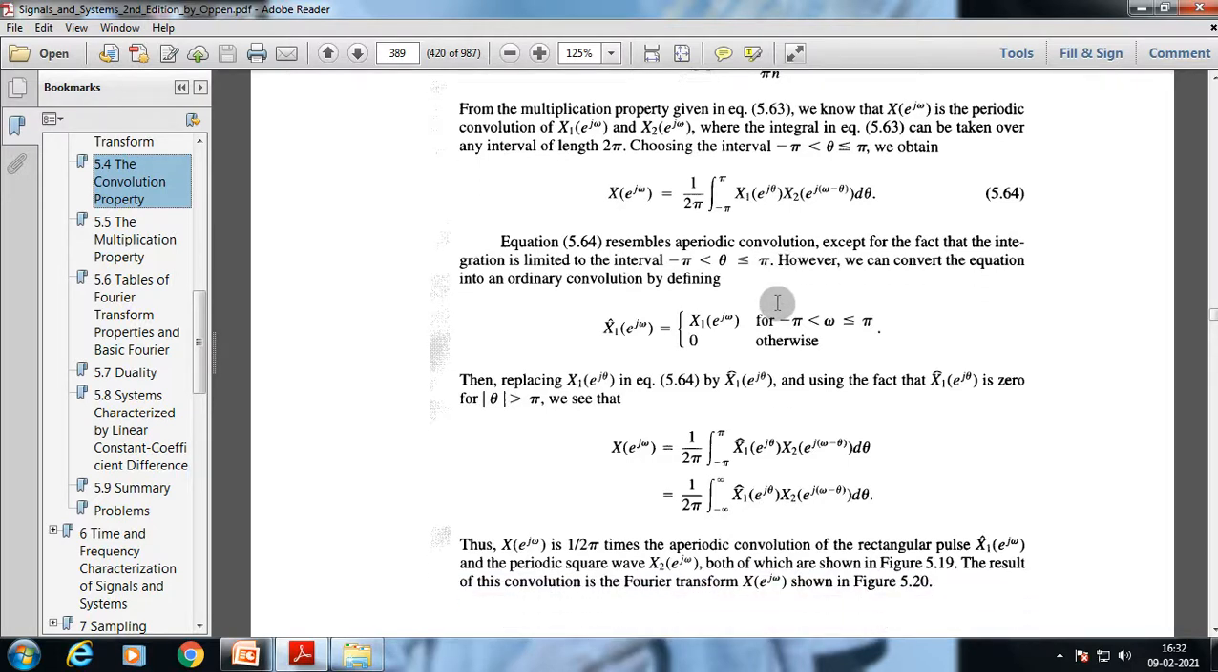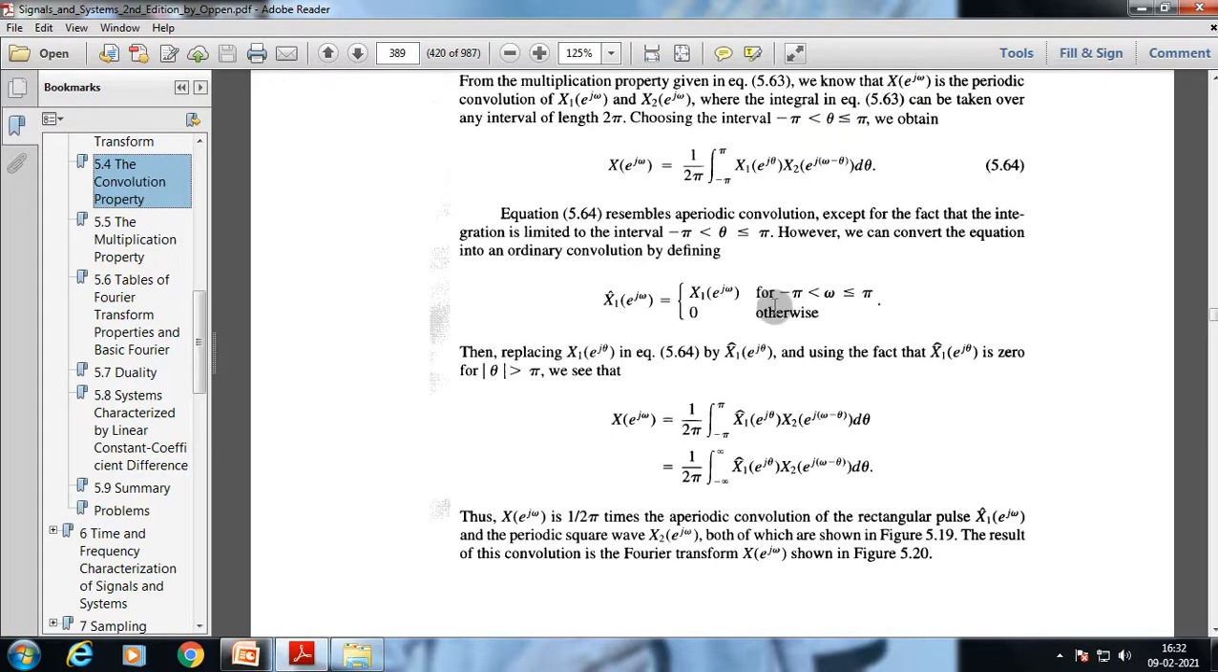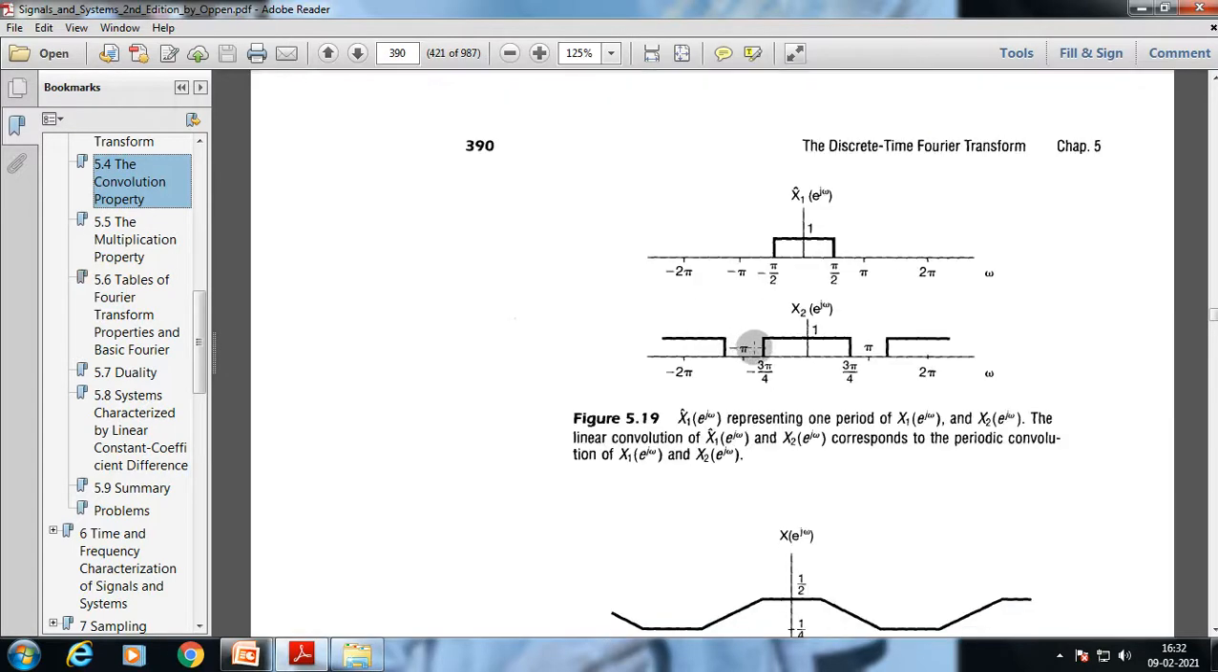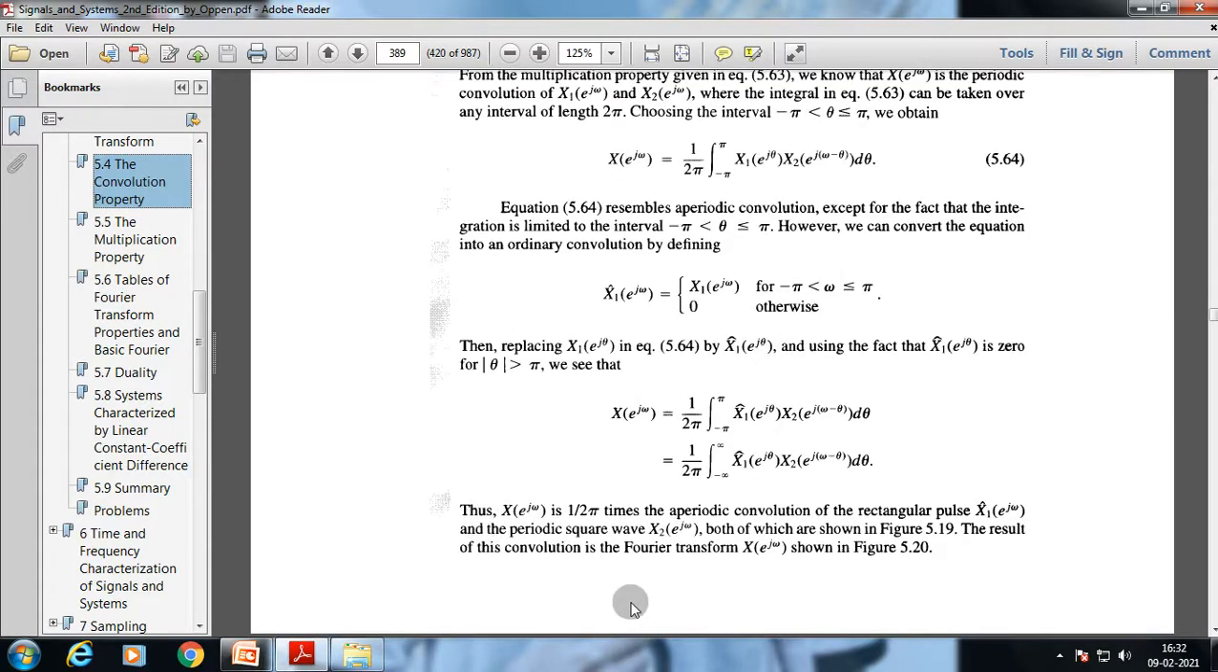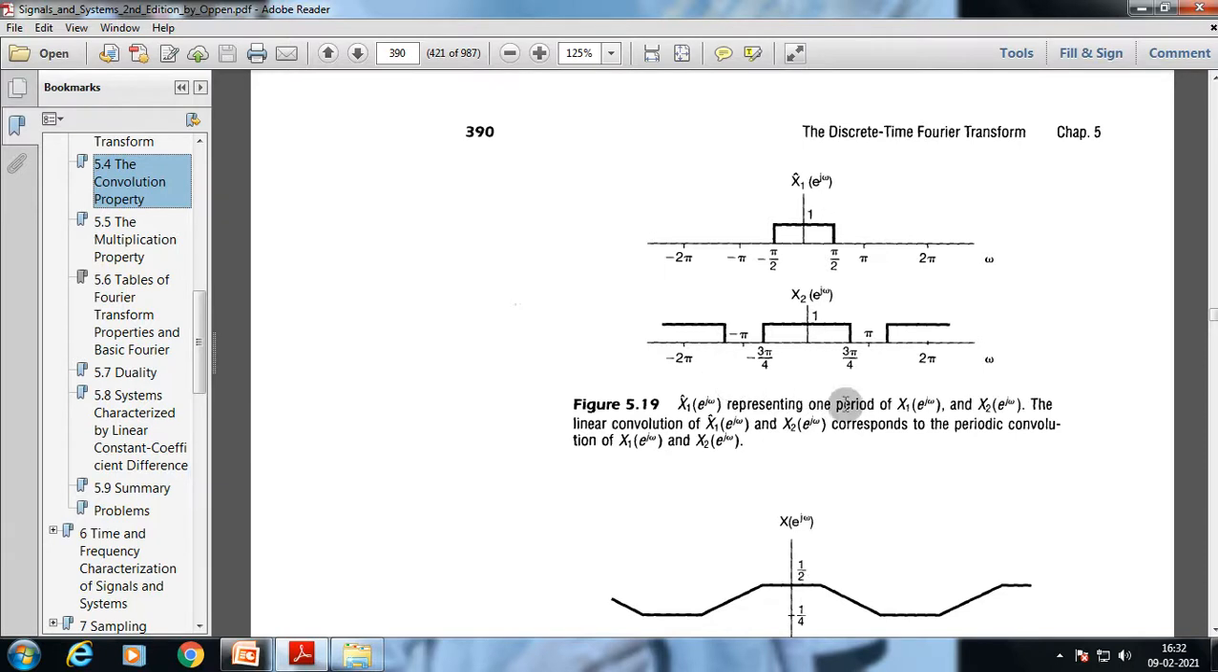Thus X(e^jω) is 1 by 2 pi times the periodic convolution of the rectangular pulse and the periodic square wave, both of which are shown in this. The result of this convolution is the Fourier transform of this. So this is the pictorial depiction of this. X1 represents one period, and the linear convolution of X1(e^jω) and X2(e^jω) corresponds to the periodic convolution of X1(e^jω) and X2(e^jω).